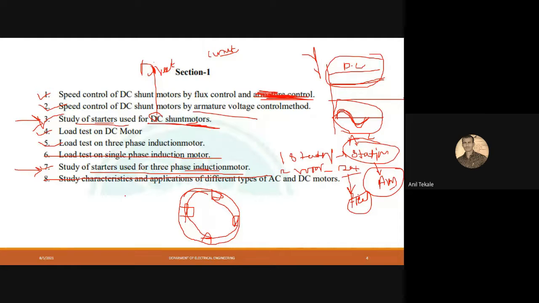Now we will give the supply to it, and it has a rotating magnetic field. Once we give the supply, it will create magnetism, and that magnetism will start to rotate.